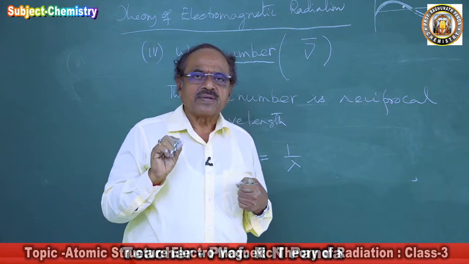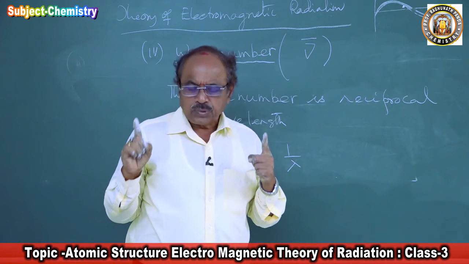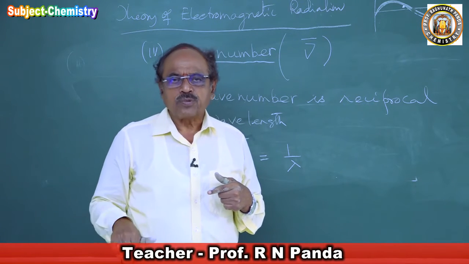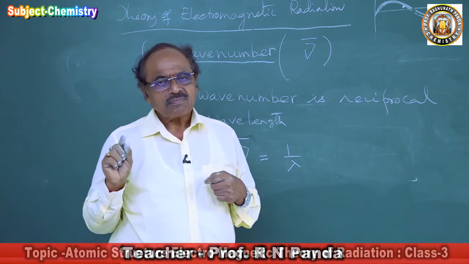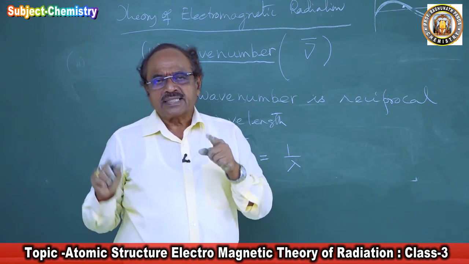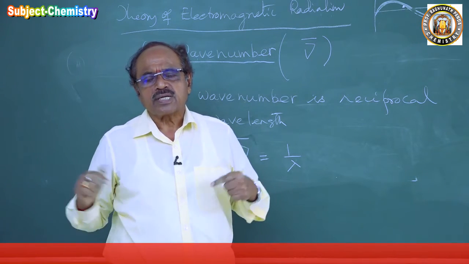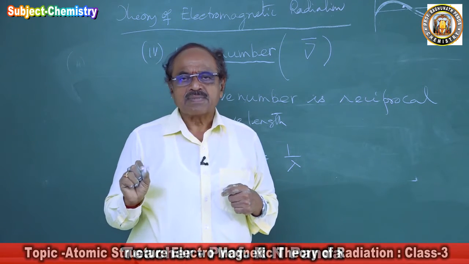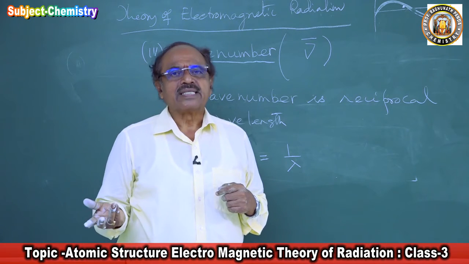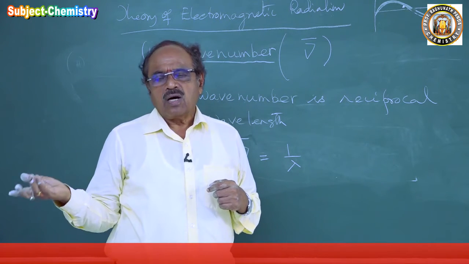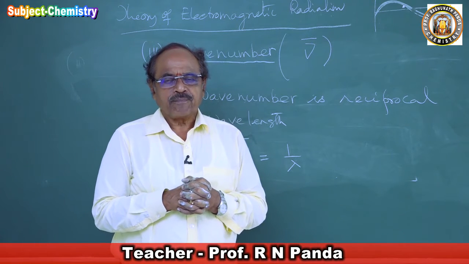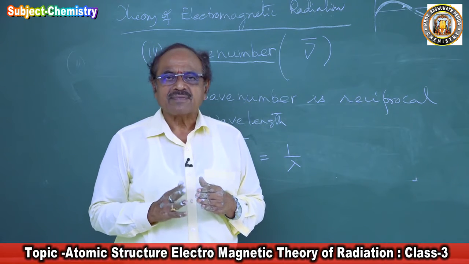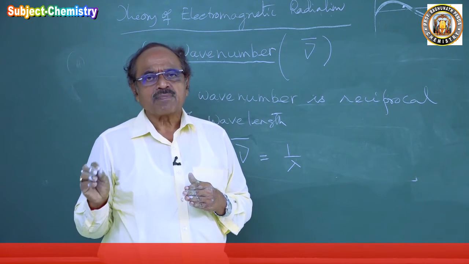So these electromagnetic waves have four characteristics. The height to which the wave rises or the depth to which the wave falls is called the crest and trough. The distance between two successive crests or two successive troughs is called the wavelength, represented by the letter lambda, with units centimeter, meter, or angstrom. Second, the frequency: the number of waves passing through a point in a second of time is called the frequency, represented by the letter nu.